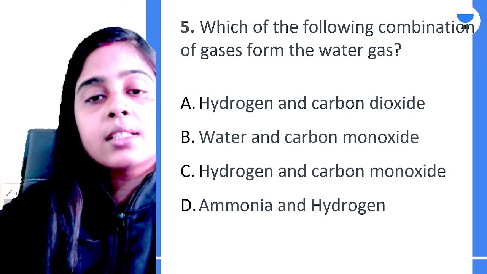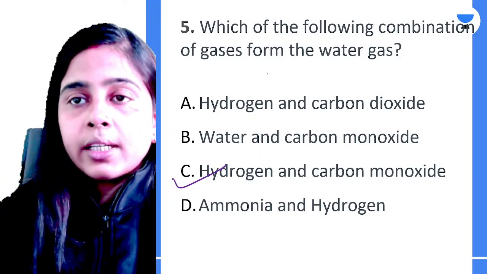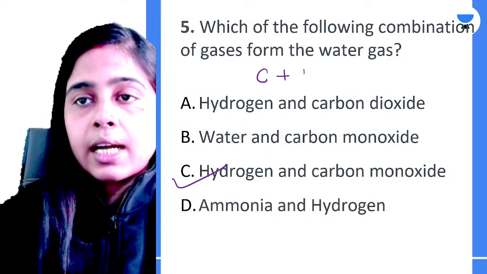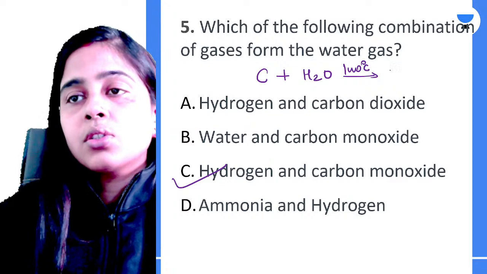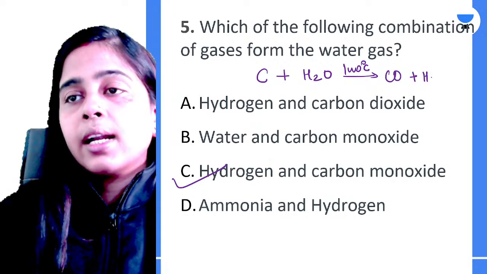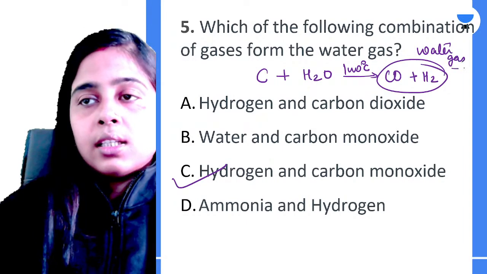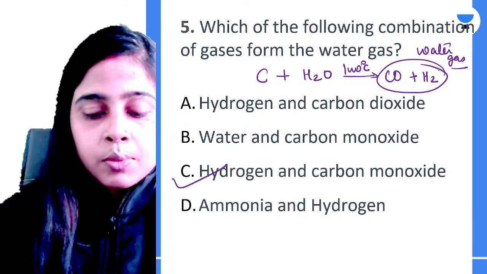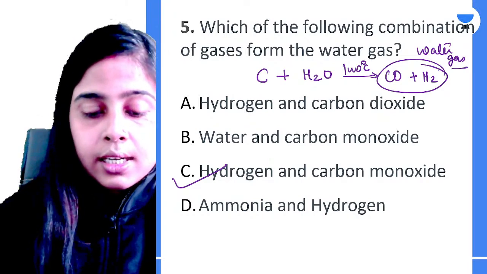So let me give you the answer for this. This is your hydrogen and carbon monoxide. I already told you your red hot carbon reacts with steam at 1000 degrees Celsius to produce your carbon monoxide and hydrogen gas. This combination is known as only water gas. Clear? So hydrogen and carbon monoxide is the correct answer over here. Is it clear, everyone?